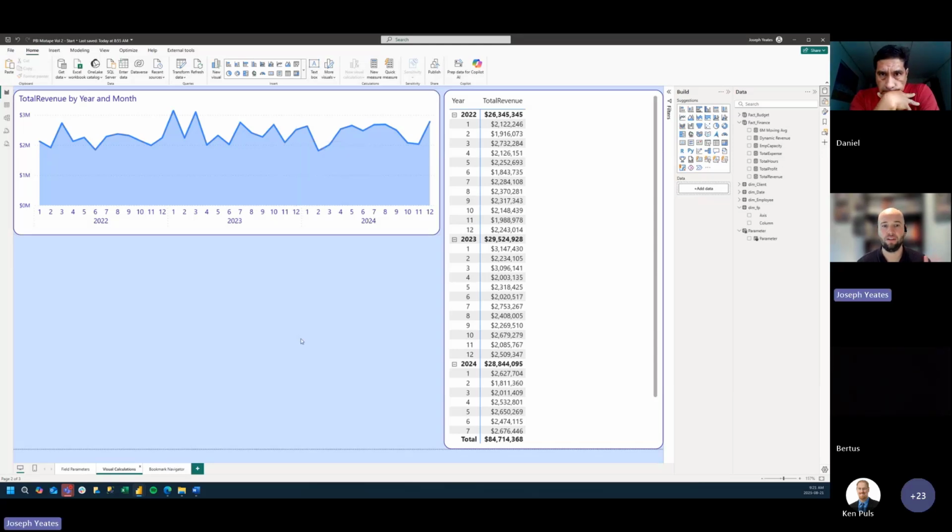So visual calculations, I think, came last year. Or they were in preview before September of last year, and now they're enabled by default. I think they're still technically in preview. I don't think visual calculations have been made GA just yet, but we are still seeing constant updates to visual calculations.